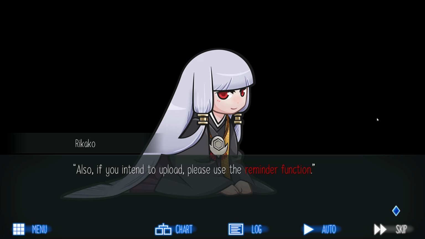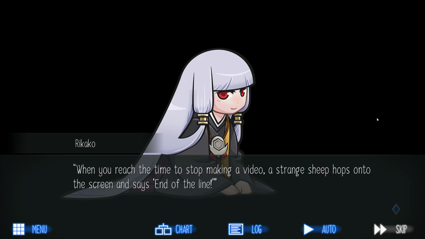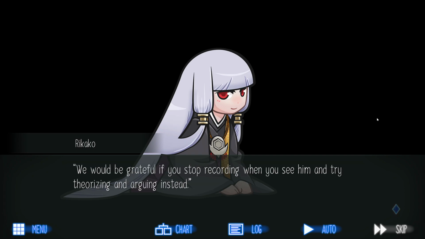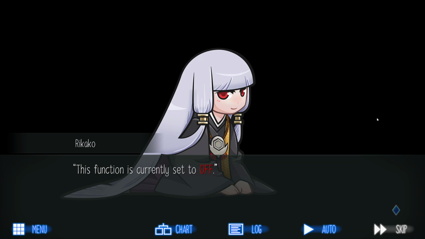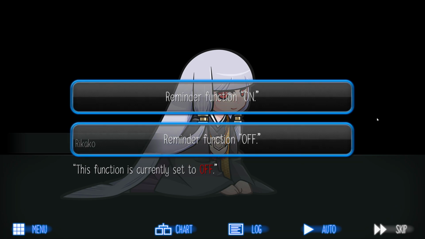Also, if you intend to upload, please use the reminder function. If you have it set on, when you reach the time to stop making a video, a strange sheep hops onto the screen and says end of the line. We would be grateful if you stop recording when you see him and try theorizing and arguing instead. This function is currently set to off.